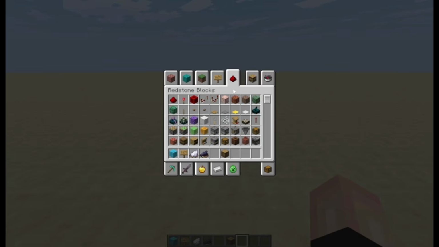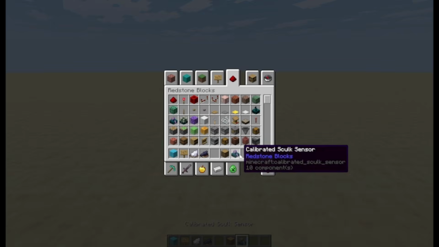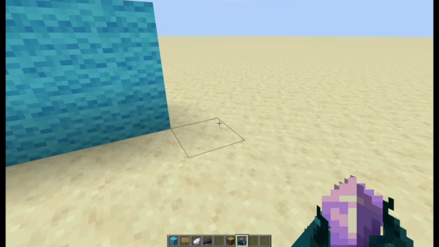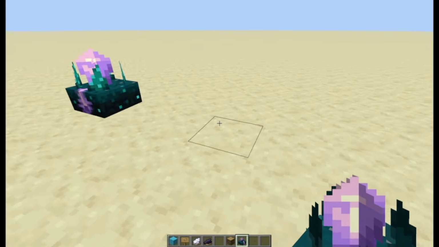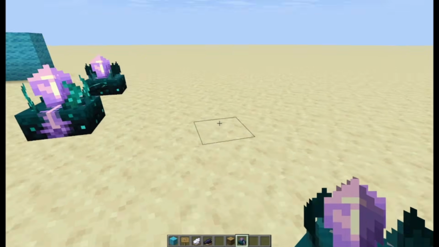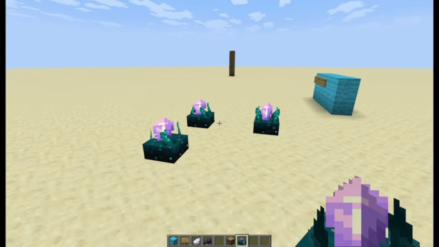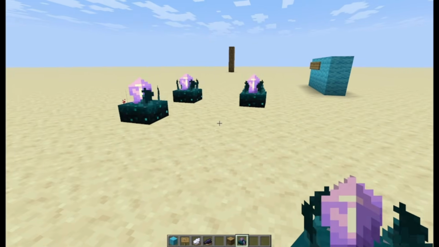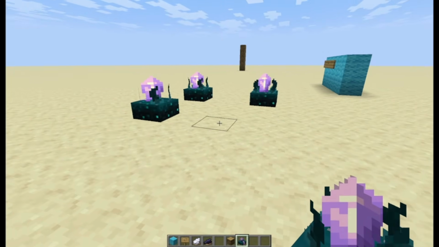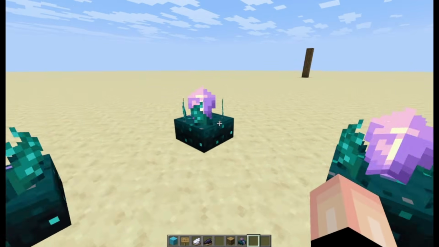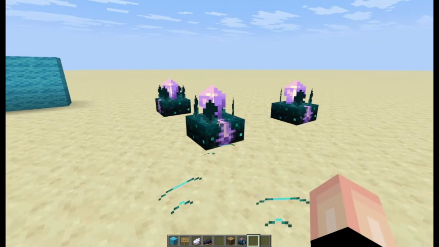And the only thing that I can think of that might be a very good way to send signals for a nerve is a calibrated sculk sensor. The only problem is we can't have them feedbacking on each other. So we'll need to calibrate each sculk sensor to come up with a different detection, if that makes sense. So we'll have to figure out how that can be used.